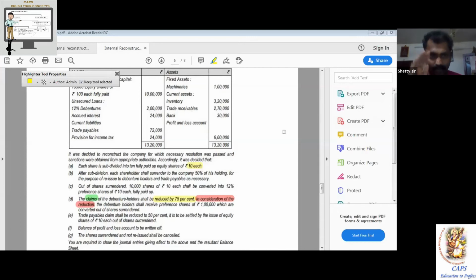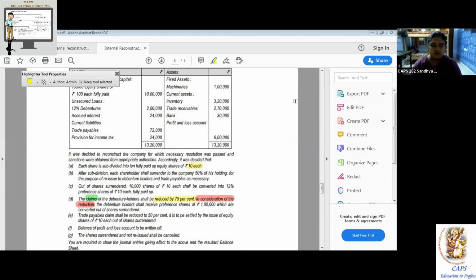So all of you keep your pen down. Let me explain this. It is a slightly complicated interpretation. At your student level, you will obviously have a little interpretation issue. Don't worry. First point is claims. We have done a blunder there. Claims of the debenture holder means whatever amount is payable to them. Debentures 2 lakh rupees to be paid, 24,000 rupees interest to be paid, put together 2,24,000 into 75%. So that means 1,68,000 is the benefit we are getting. First point, understood? Yes, sir.